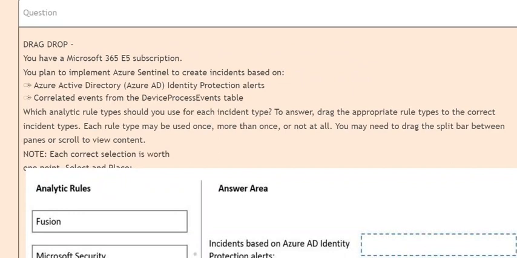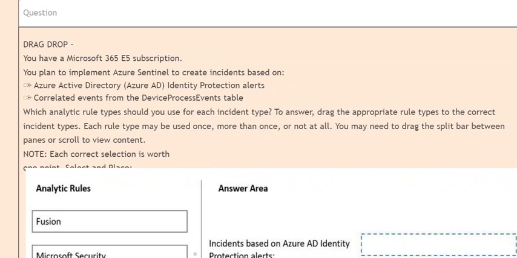Next question is drag and drop. You have a Microsoft 365 E5 subscription. You plan to implement Azure Sentinel to create incidents based on first, Azure Active Directory, Azure AD Identity Protection alerts. Second, correlated events from the device process events table. Which analytic rule types should you use for each incident type? To answer, drag the appropriate rule types to the correct incident types. Each rule type may be used once, more than once, or not at all.